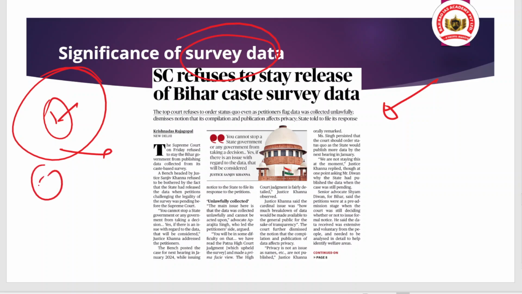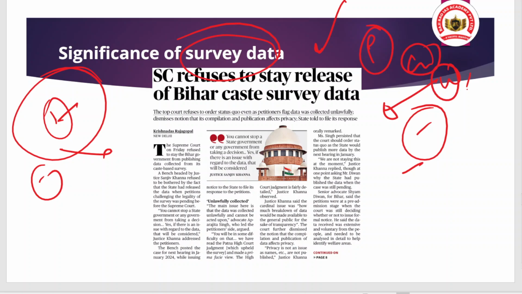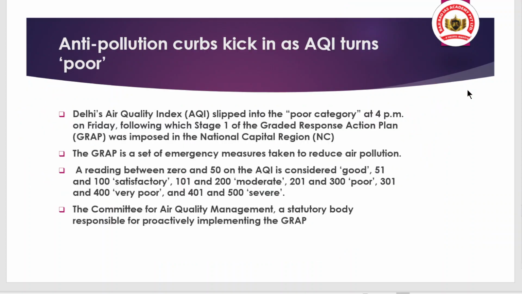So that is the importance of this caste survey, and there is also a demand that this survey should be conducted nationwide. Only time will tell whether it will be conducted nationwide or not. But here is a question I am asking you: the population census, or the census, comes under which list, whether the state list, the union list or the concurrent list? Please try to tell me. Okay, now we are shifting to another article.